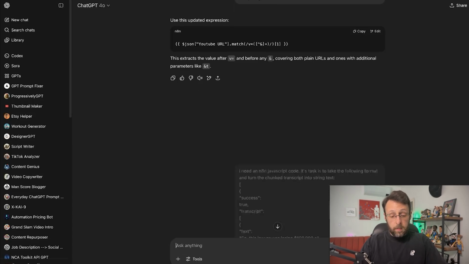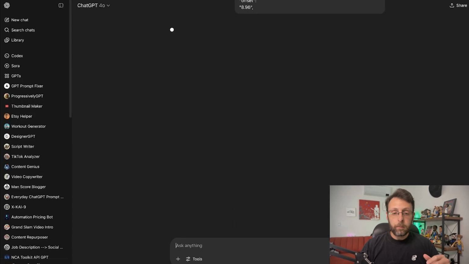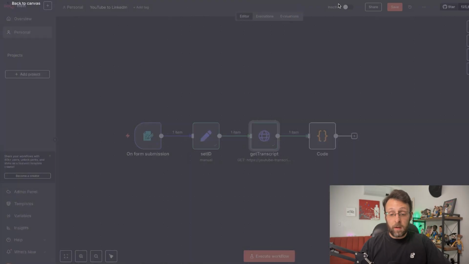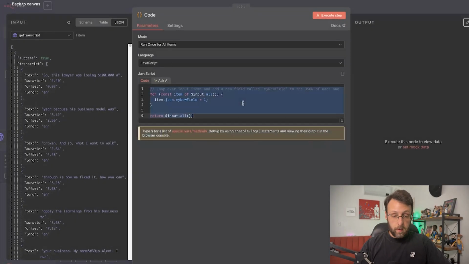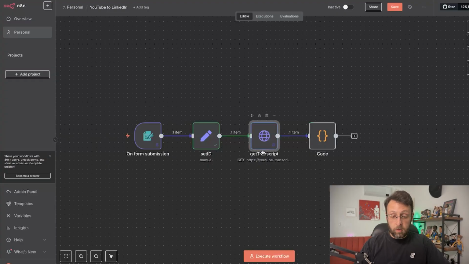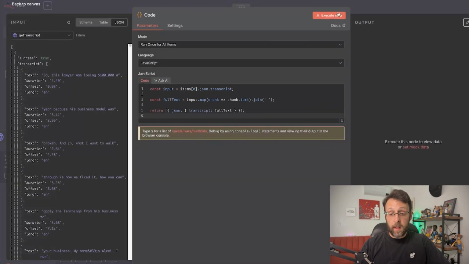I'm just going to paste in this JSON and let's see how we do. Use the following JavaScript code, and it's basically just going to map these fields. I don't code. I don't know what this means. Let's test this out and see how this works. So I'm going to come in here and paste this in. I'm actually going to go back here and click P to pin this data because I just don't want to have to run that again. And I'm going to click execute step and let's see how this goes.